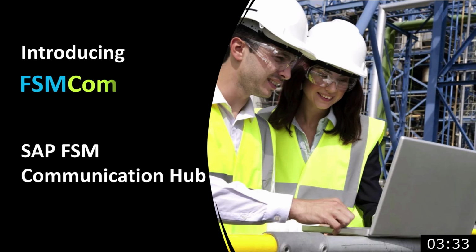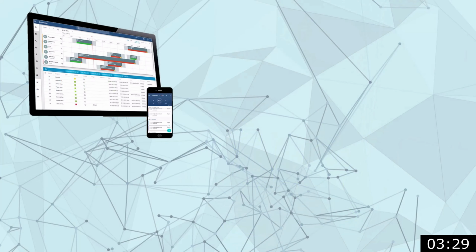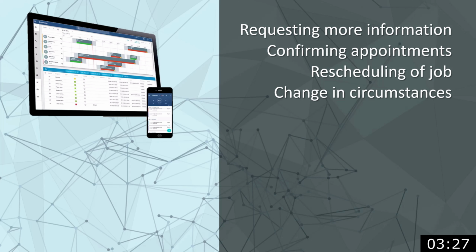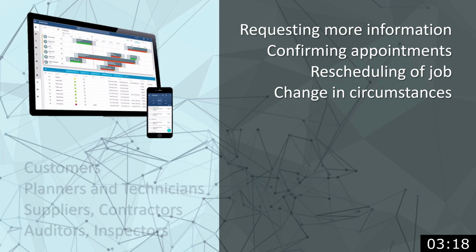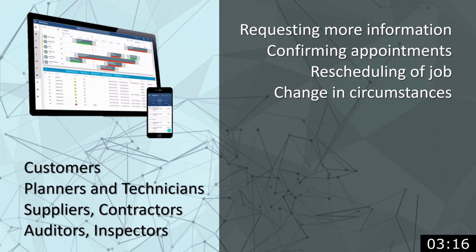Planning and execution of service jobs is faced with various uncertainties. There is often need to request for more information, check many aspects and confirm appointments. Sometimes jobs need to be rescheduled and there are many circumstances where things change. Furthermore, planners and coordinators are in touch with different stakeholders like customers, suppliers, contractors, auditors, inspectors, insurance companies, and in